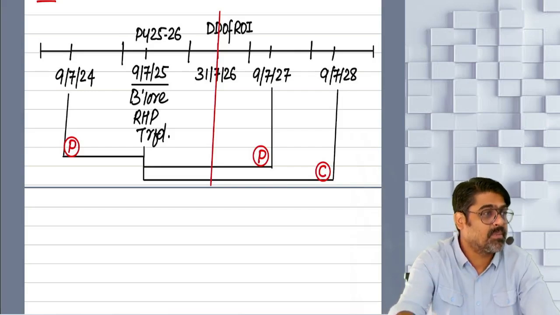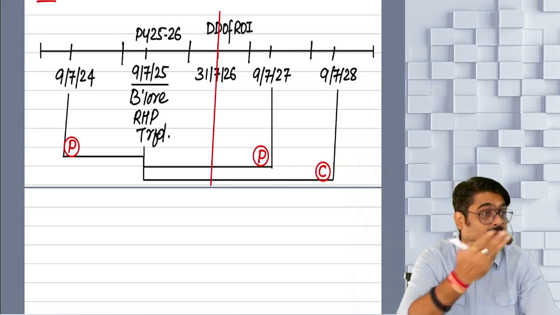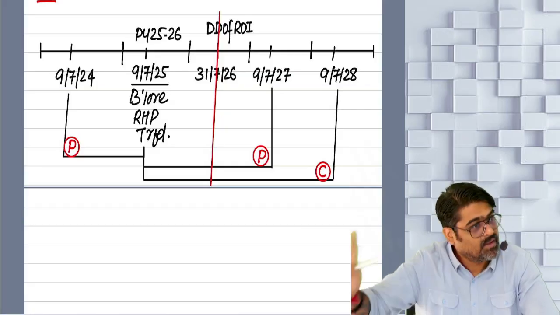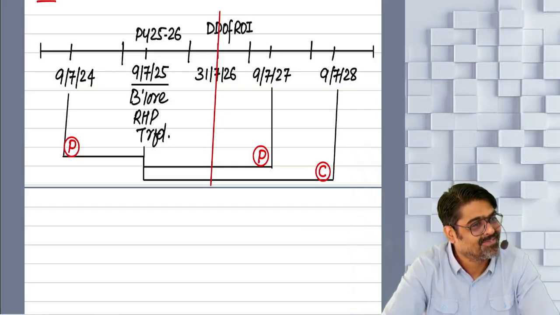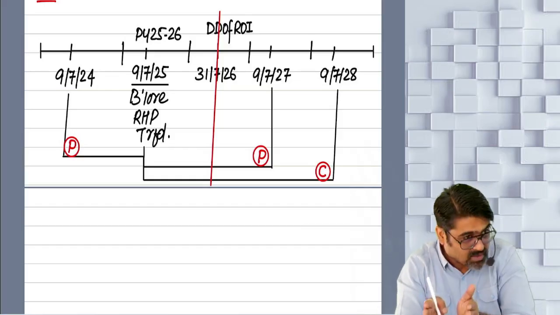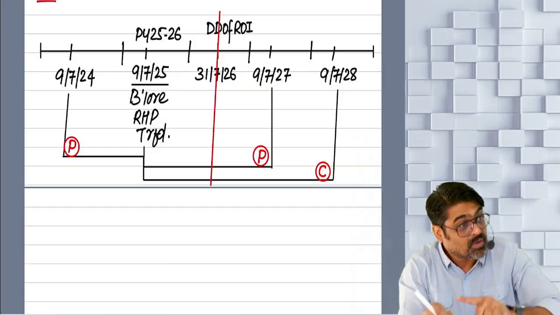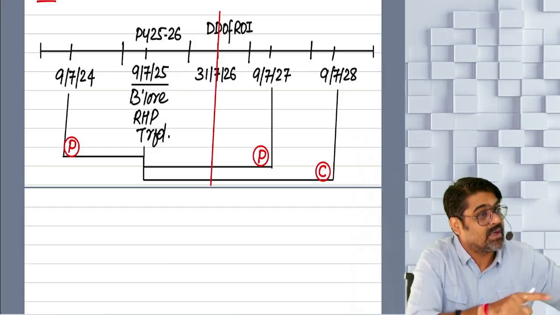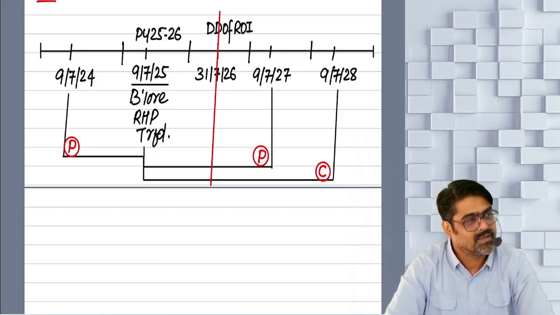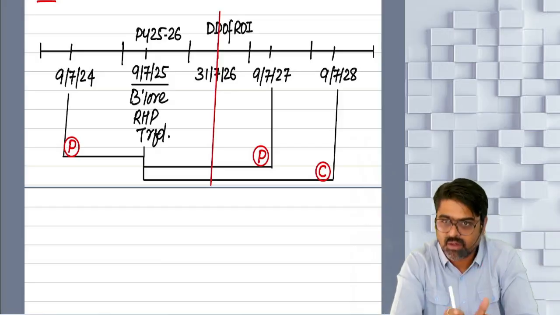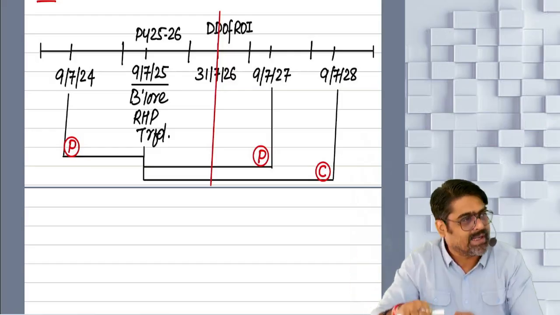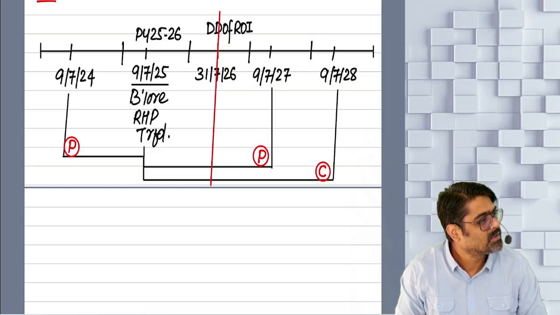The cost of that property, to the extent of which your capital gain was exempted, that much cost will be reduced. To that extent we will not allow you the cost. If the entire cost of the property was allowed as exemption under section 54, the entire cost we are not going to give you as a deduction. Out of the cost, some cost was given as exemption, yes or no? To that extent the cost will be reduced.